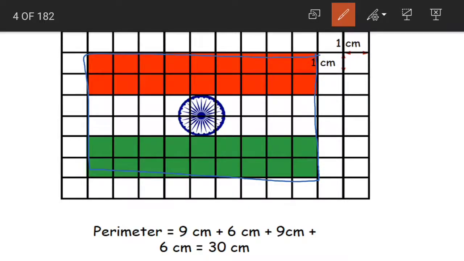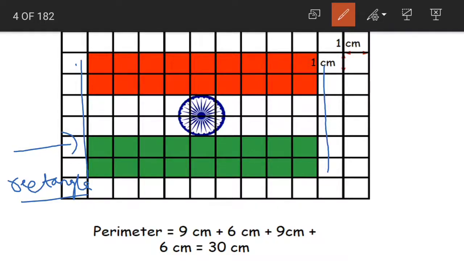How can we calculate this total length, children? If you look at this flag, it is in the shape of a rectangle. See, it has breadth and also it has length. All opposite sides are equal here.